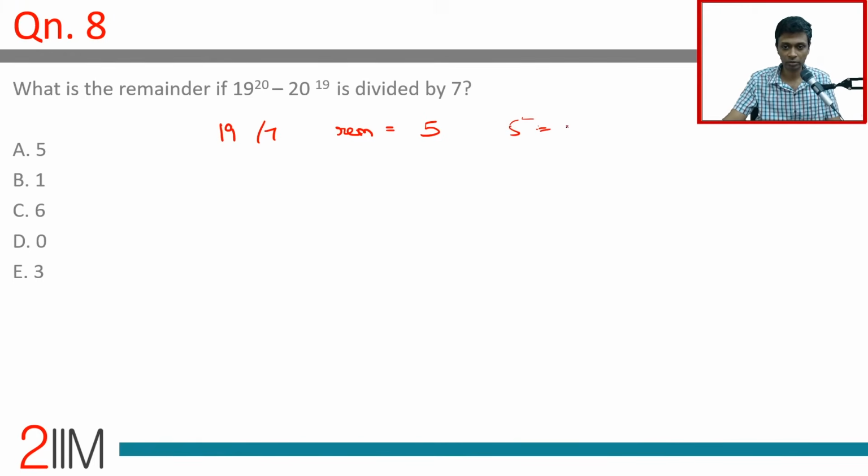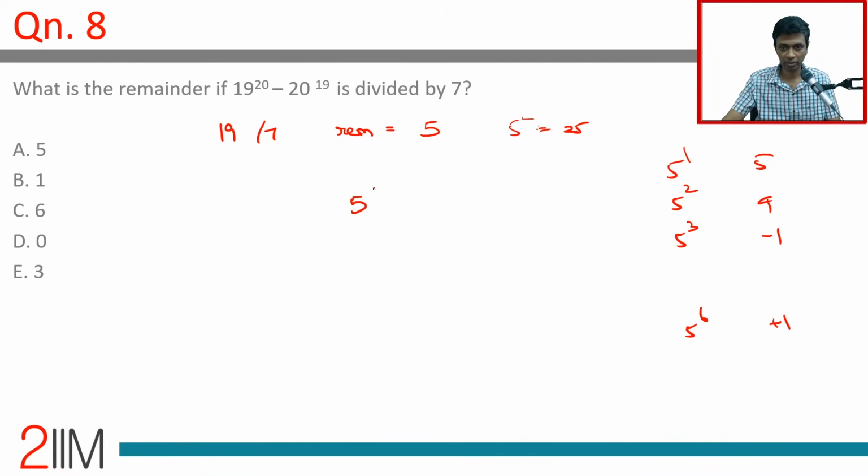5 square is 25. So 5 power 1 leaves a remainder 5, and 5 square leaves a remainder 4. 5 cube is 4 into 5, which is 20, leaving remainder 6, which is minus 1. So 5 power 6 will leave a remainder plus 1.